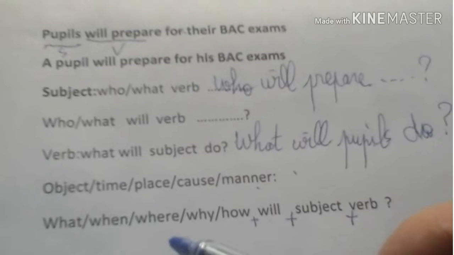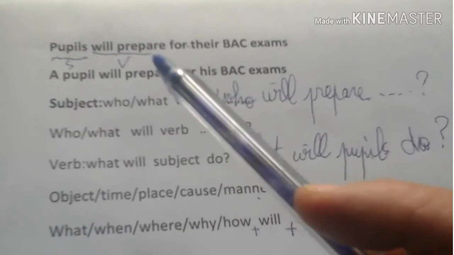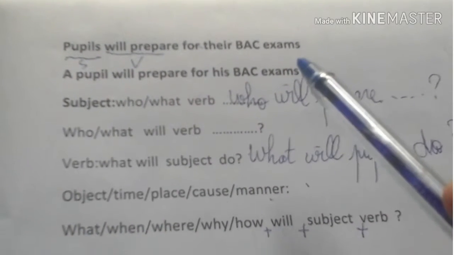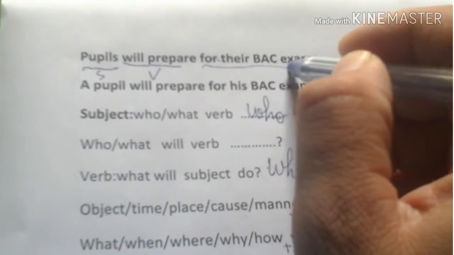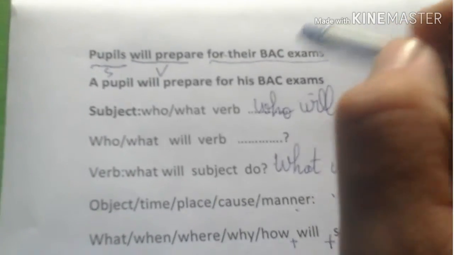Suppose that we are going to ask about, for example, for their BAC exam.